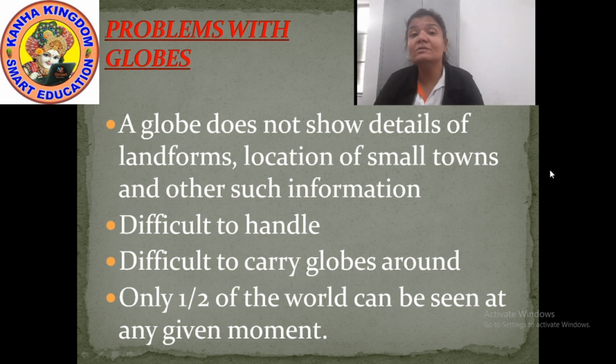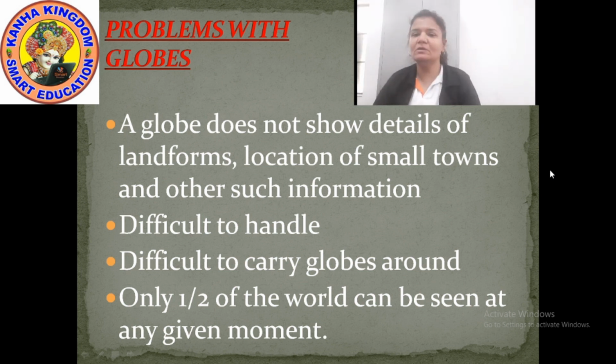If you want to see only one landform on the globe, it is not possible. If you want to locate a small town, it's not possible. If you want to locate one river, one water body, not possible. And the whole earth and the whole globe cannot be seen at one time.